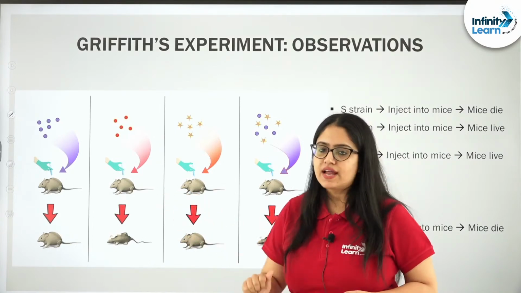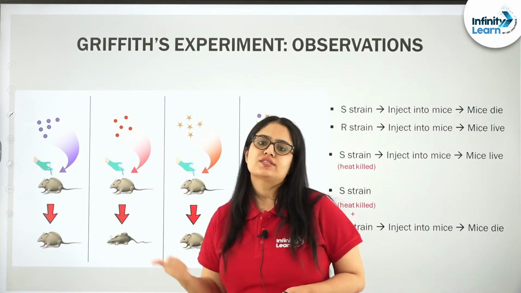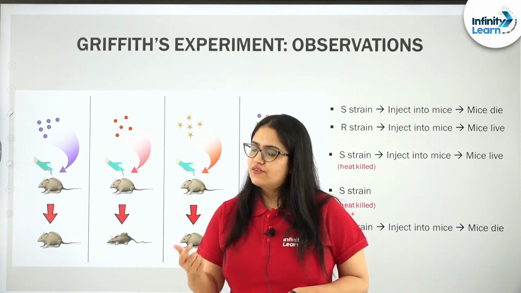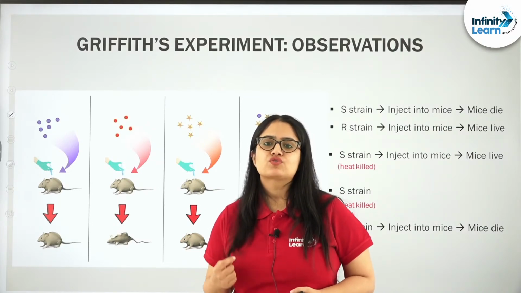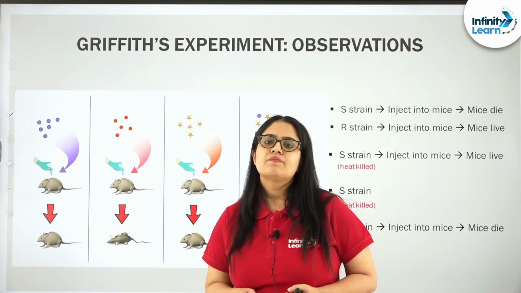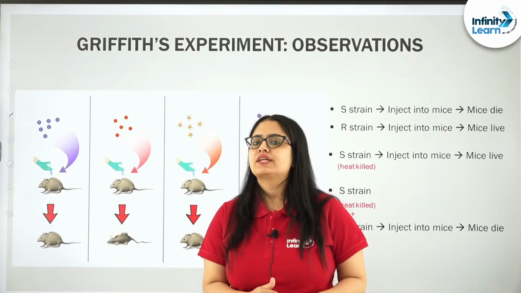For example, here the rat is used. So, if R strain is injected into the rat, rat will not develop pneumonia because there is absence of that mucus coat over the colony of the R bacteria, right. So, this is what was known before starting the experiment.